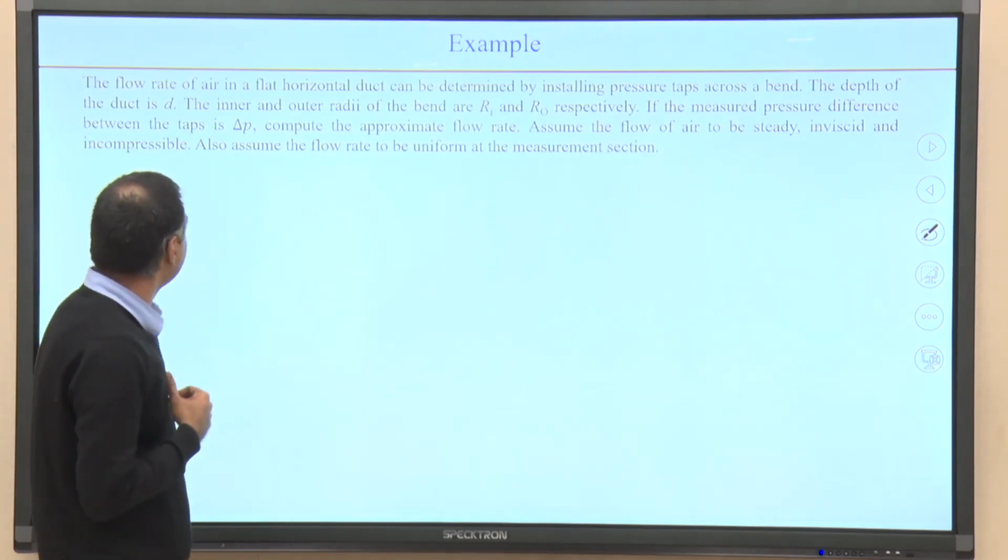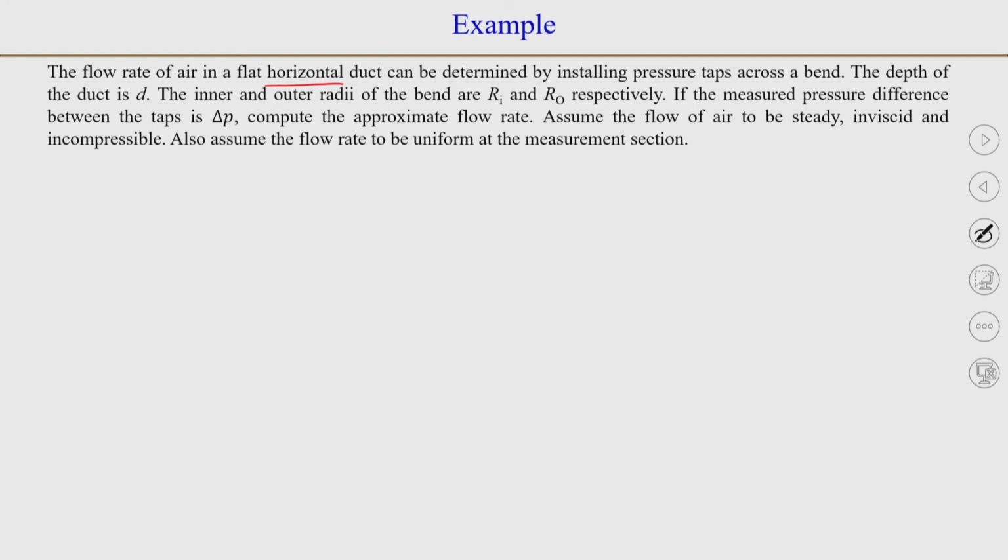So, if we have a flat horizontal duct where there is a bend, and the flow can be considered inviscid here, the streamlines are along this direction, and this is the direction normal to the streamline here. Okay. So, they are putting two probes here at point 1 and point 2, and the depth of the duct.